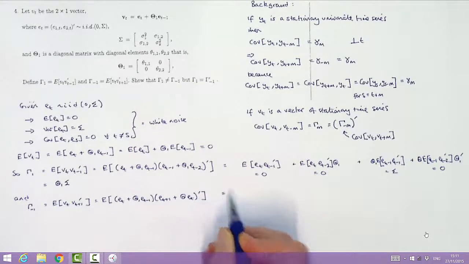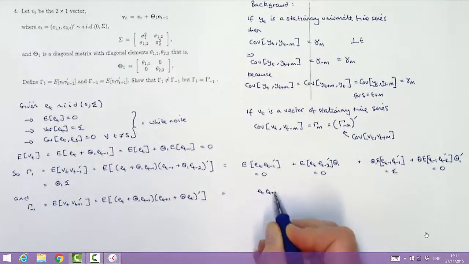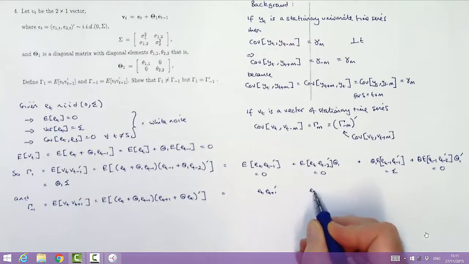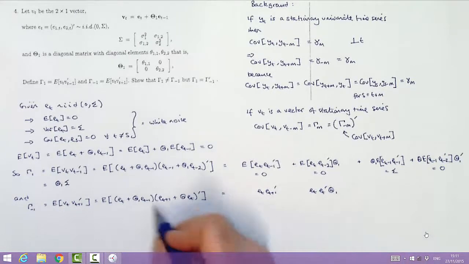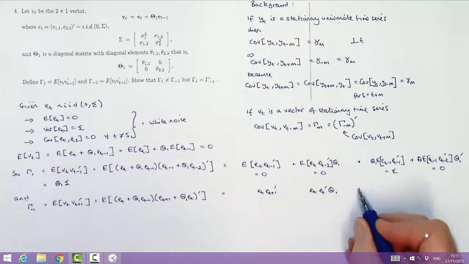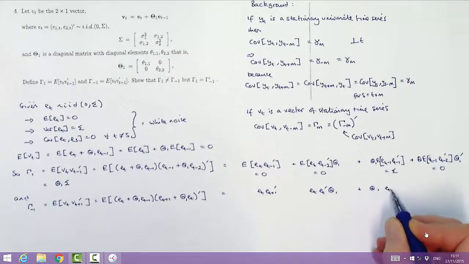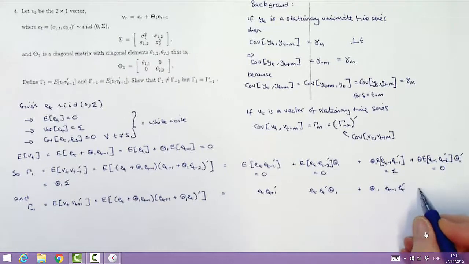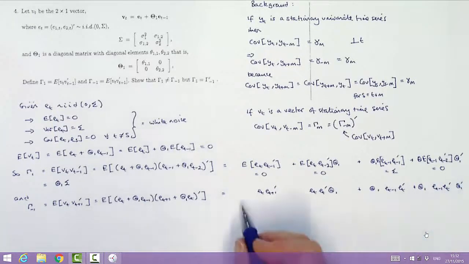First multiplying out the terms in parentheses, we get four terms. And then what we want is the expectation of the sum of those terms, and that'll be the sum of the expectations.